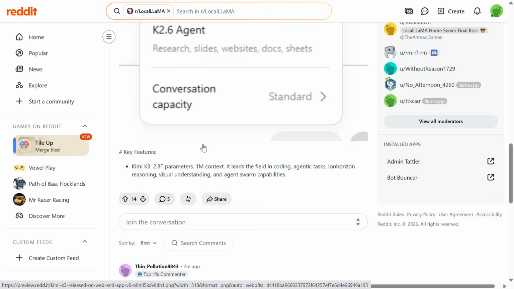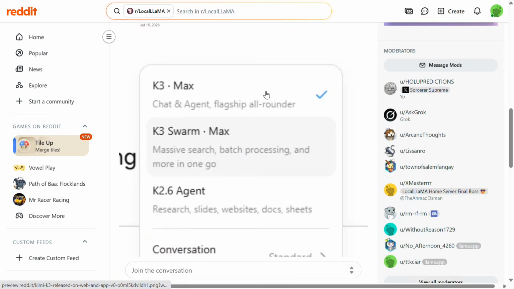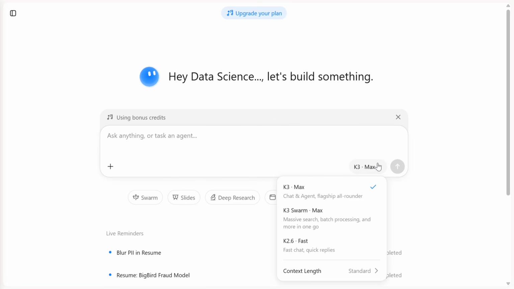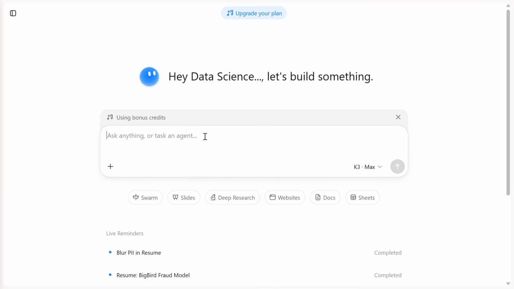This is crazy. The model is completely open sourced also and is available for free to chat. Yes, you heard it right, on kimi.com. So why not try it out? Let's test it out now. So you can see that on Kimi.com, Kimi K3 Max is available for me. Let me ask it some questions.